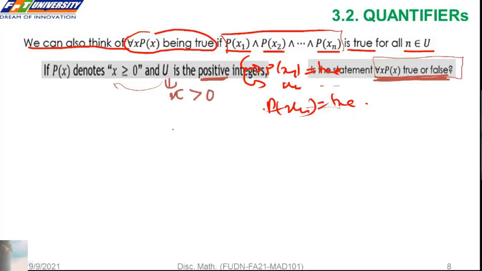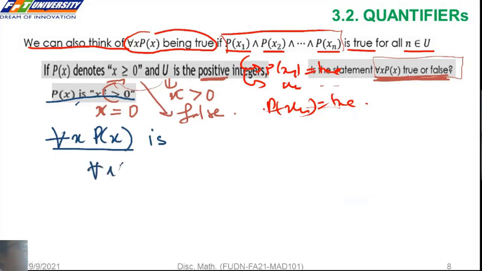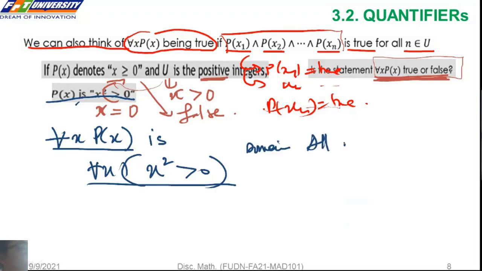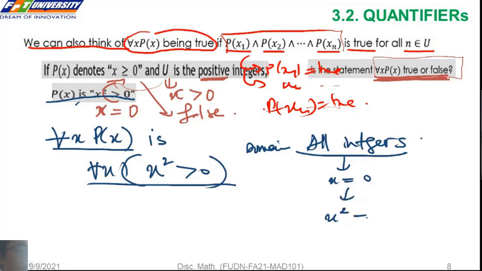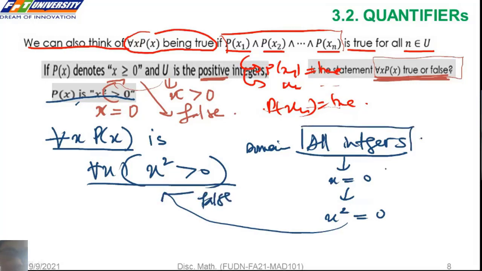The domain is very important. Với mọi x bình phương lớn hơn 0. Mình đang nói cái điều này trên cái domain là on integer thì mình sẽ chỉ ra là cái x bằng 0. Vì x bằng 0 thì cái x bình phương của mình nó cũng bằng 0. Thì với cái x bằng 0 thì cái điều này nó sẽ sai. Đó là mình đang nói về cái domain là on integer.